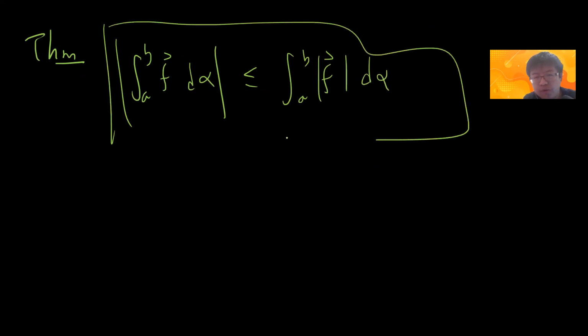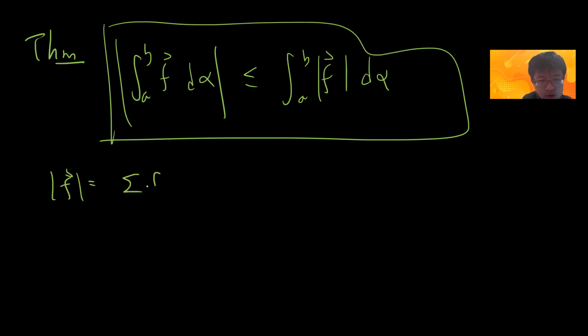Okay, so this is very, very frequently used in analysis. By the way, you first need to prove that the absolute value is integrable, but I think I already proved this in a previous video. So we just focus on how to bound this. By the way, this absolute value of f will be just the sum over the components. Let me just say a word: there is a theorem that says a continuous function applied to an integrable function will still be integrable, right? So yeah, hope you can see this is continuous.